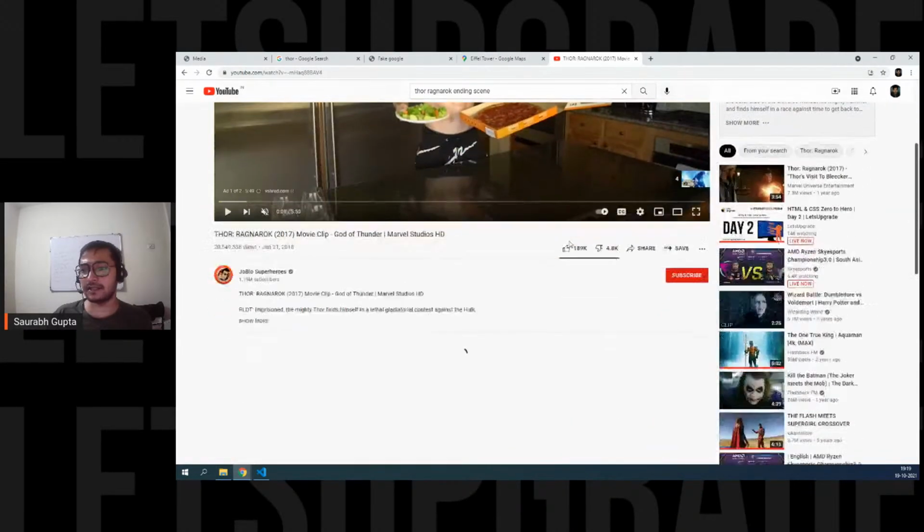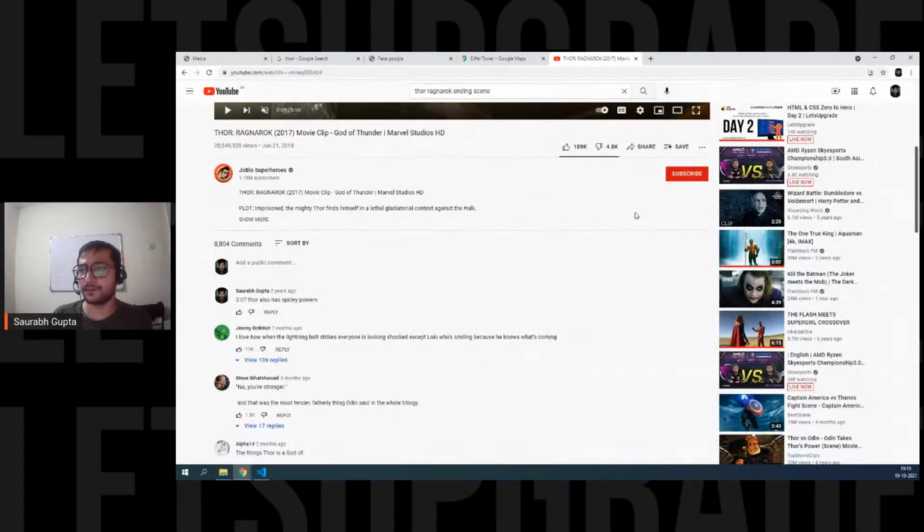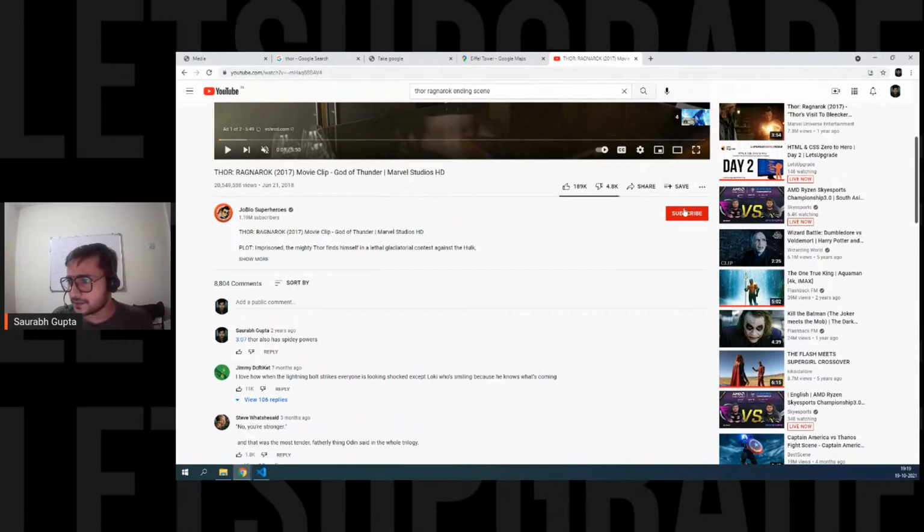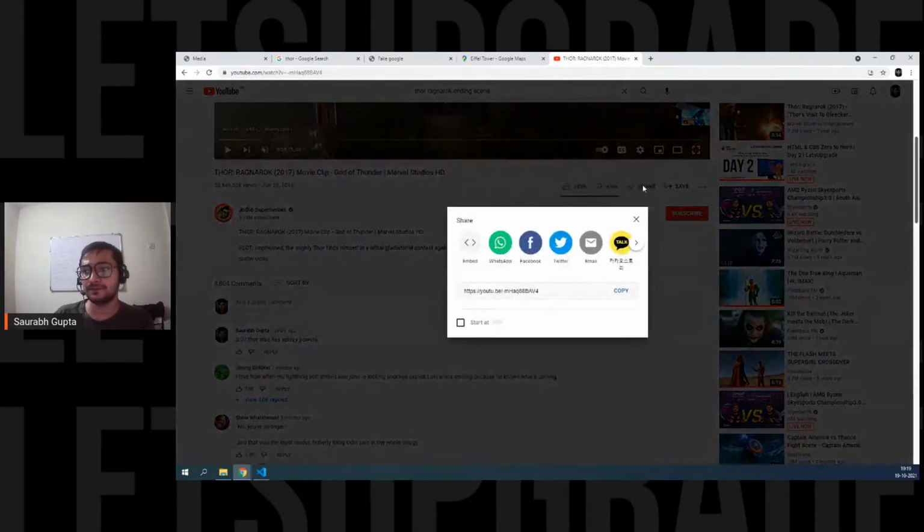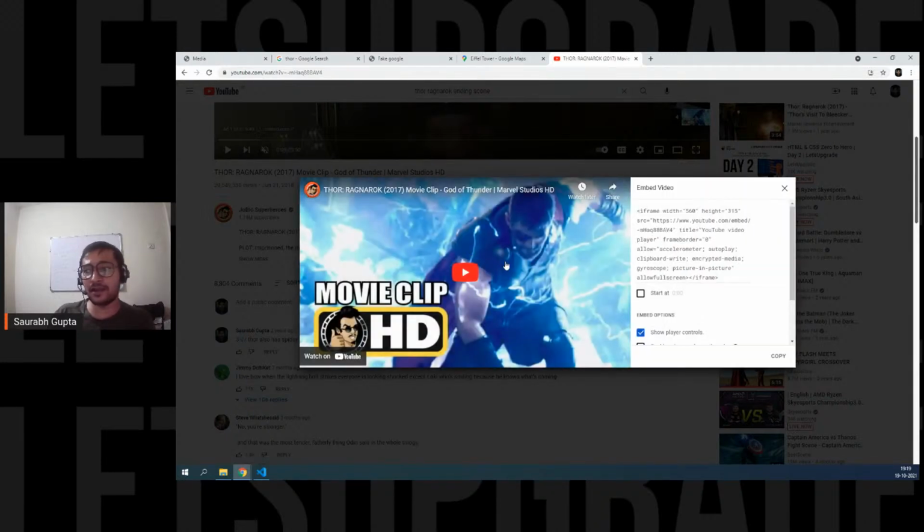Just go down here. Now see, where is the option? Yep, just go to this option, share. And now here again, you have all these options. You can share it on WhatsApp, Facebook, Twitter, email. And again, we have this embed. So click on embed, and if you click on embed, again it gives you the option of iframe. That means again, they are just giving you iframe. That's it. Copy.